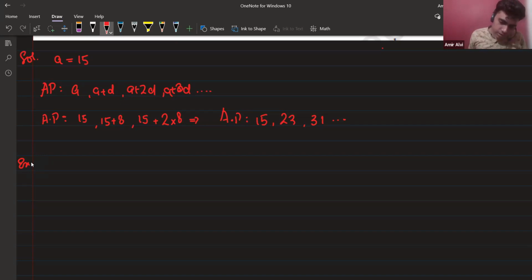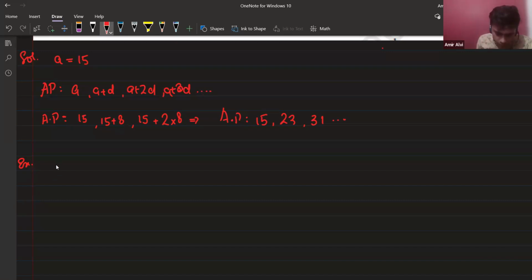Basically, in the questions, the AP is not given, but a kind of general expression is given. So it's a kind of question here in front of me.